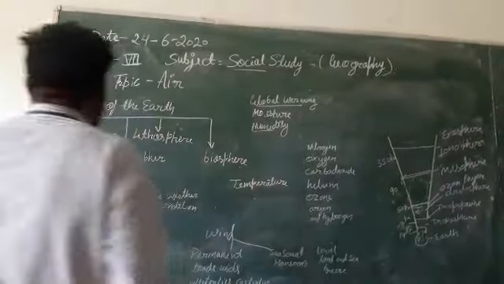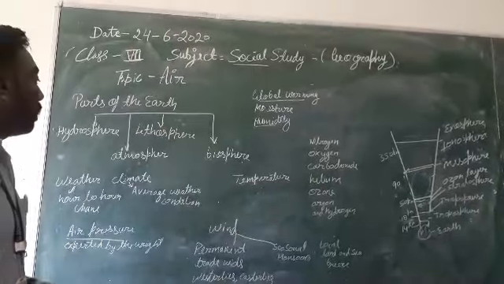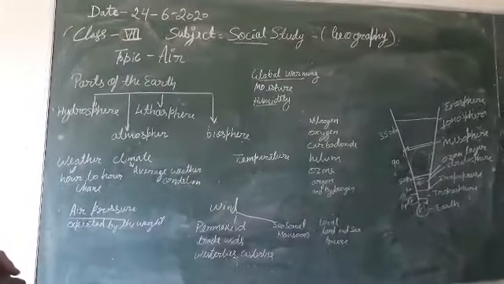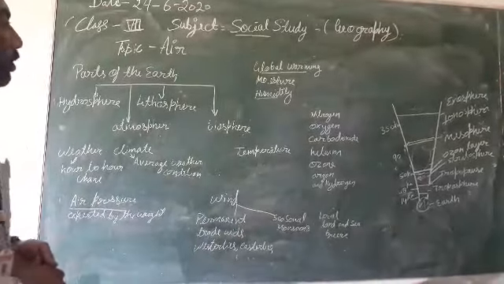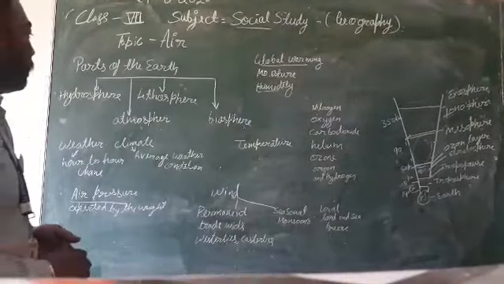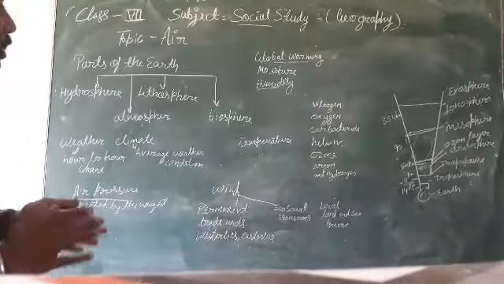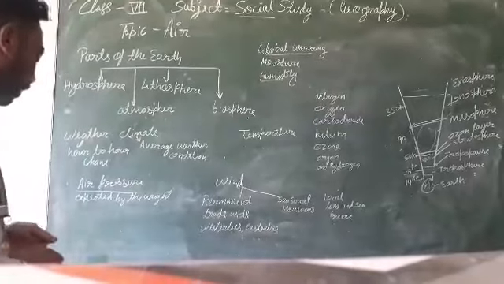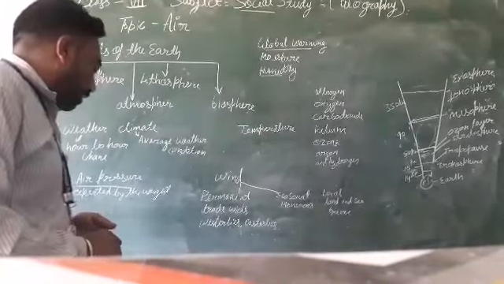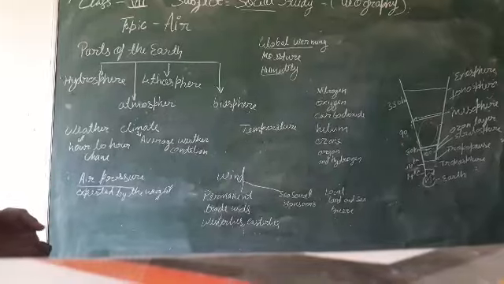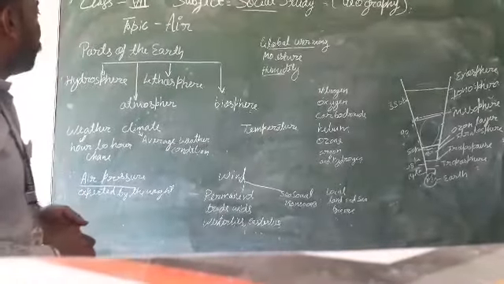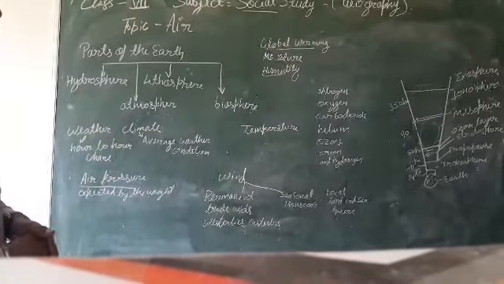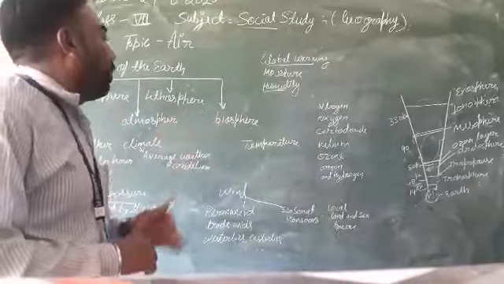Hydrosphere is the water bodies of the earth like lakes, rivers, oceans, and there are snow and the Arctic Ocean. This type of area is known as the hydrosphere. The solid part of the earth is known as the lithosphere. The air part of the earth is known as the atmosphere. And biosphere is where these three things are combined and create a place where life begins. This is known as the biosphere.